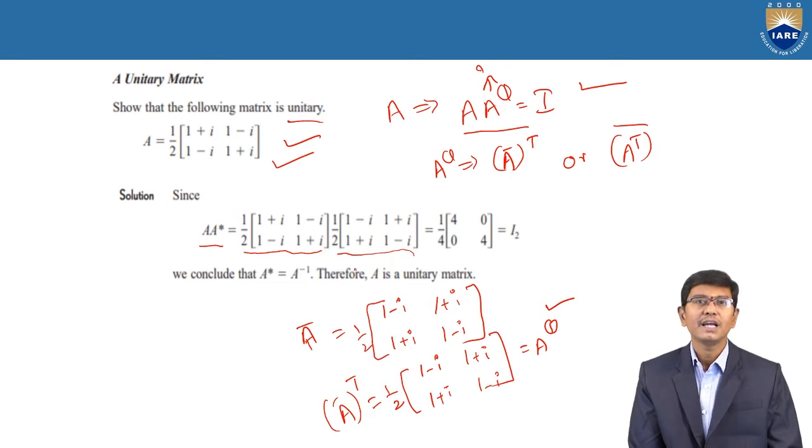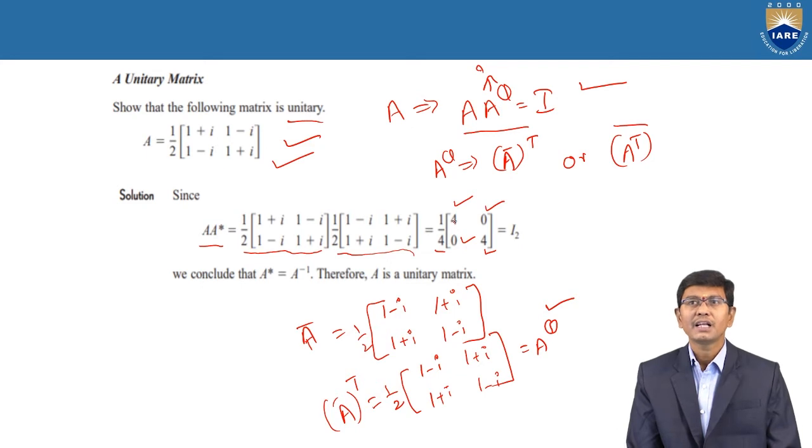Therefore, the product of A into A power theta is equal to, here 1 by 2 is already the coefficient, and the second one is also another 1 by 2. The product of 1 by 2 into 1 by 2 is 1 by 4, and the remaining two matrices are 2 by 2 and 2 by 2. The product of the 2 by 2 matrices, multiplying first row with first column, second row with first column, and so on, after the total simplification, we got the first value 4, the second value 0, the third value 0, and the fourth value 4.